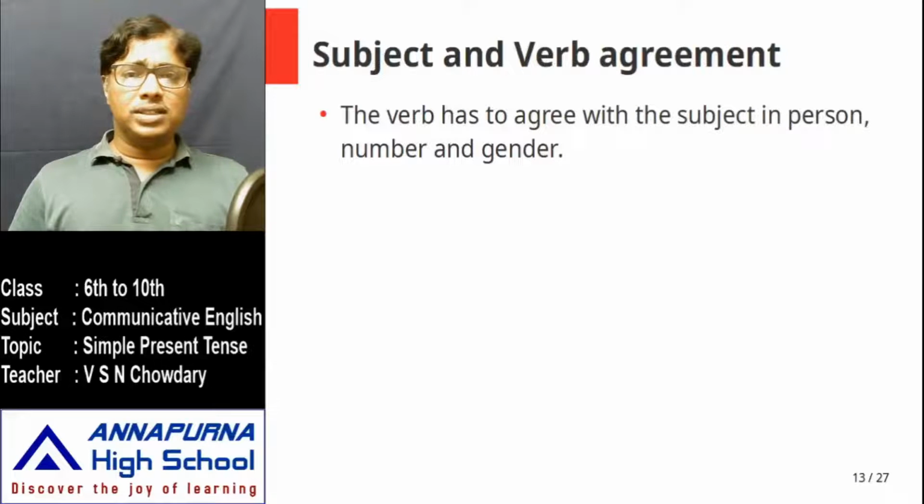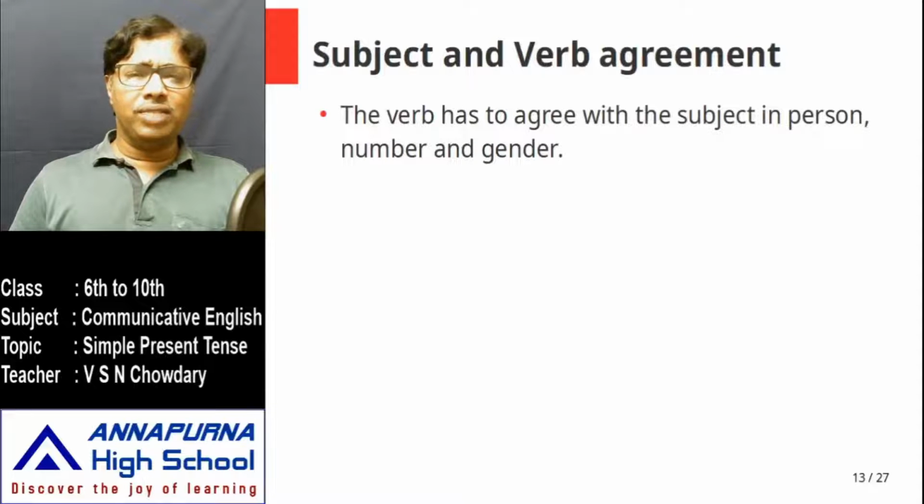And what about third person? Third person means, suppose I am referring to somebody, I am talking to you about some other person other than you and me, then that person becomes third person. There is no fourth person because any person other than you and me becomes third person. Okay, what is number? So again, the person can be a singular or plural. In English and many other languages, we have two numbers, singular and plural.